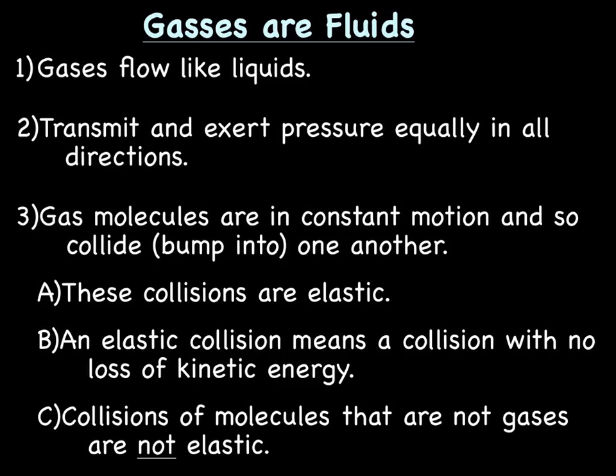These collisions are elastic. Now, what an elastic collision means is that it'll bounce off something and ricochet off with the same amount of energy, the same amount of speed. Okay, so a non-elastic collision would be like two cars smashing into each other. They bounce off each other, but they bounce off each other at a much slower speed. They have lost energy due to friction. Okay, that's a non-elastic collision. That's not what happens with gas molecules. Gas molecules slam into the wall and bounce back, going the same speed.